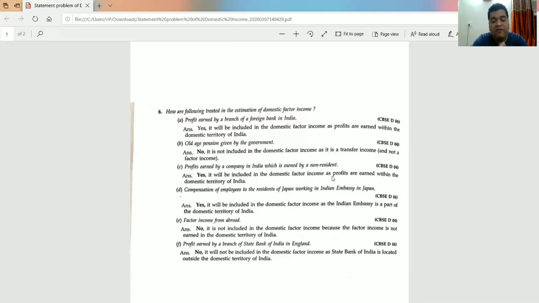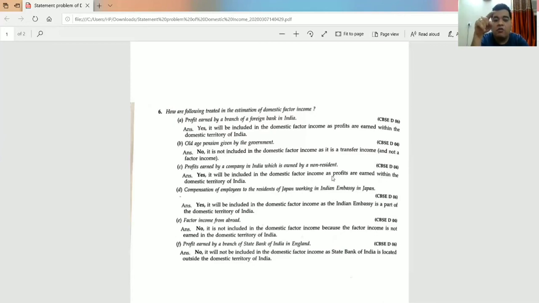But when I say, is it included in the national income of India? Answer is yes. Why yes? Because profits earned by a resident of India from his company in Singapore, who is getting the profit? The Indian company is getting the profit. The profit was made in Singapore, but it is an Indian resident, an Indian company, so where will the profit come? It will come to India. And it is a factor income from abroad.